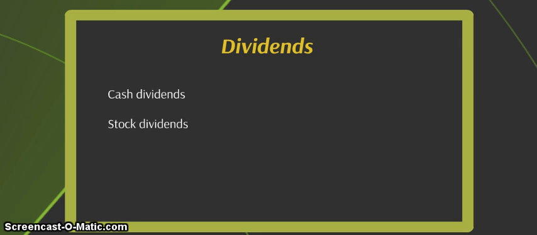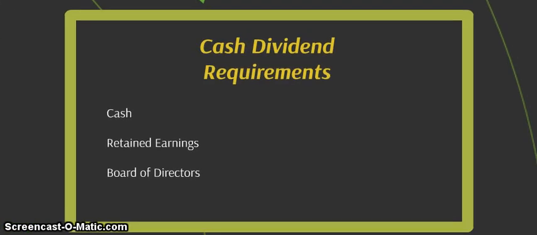Cash, obviously, I'm literally going to send them a check. And again, this one is the most common. Stock, I'm going to give them additional shares of stock. Now with a cash dividend, there's a couple of other things that we need to consider though. There's some requirements we need to meet. Three specifically. One, if I'm going to give out cash, I have to have enough cash to pay. So if I decide I'm going to pay $10,000 in a cash dividend, I better have at least $10,000 in my checking account. So I have to have that amount of cash.